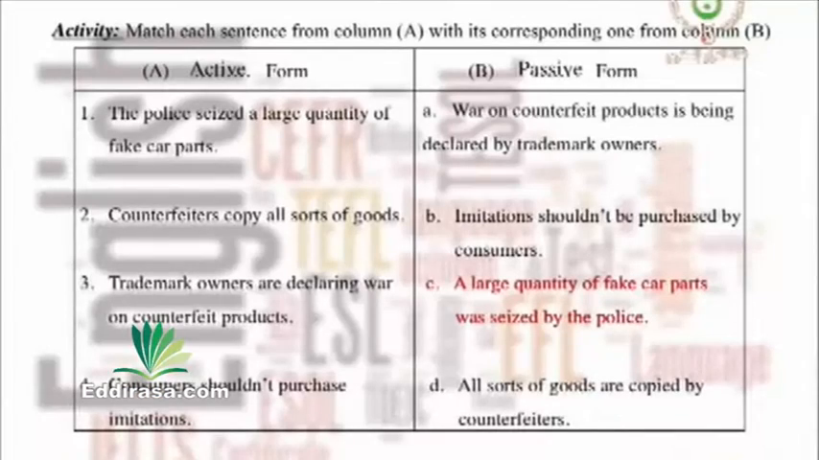What can we notice when we compare the active and the passive sentence? Right. The first thing we can notice, of course, is that the passive sentence starts with the object of the active sentence, as in the example, the police seized a large quantity of fake car parts, and we start the passive sentence with a large quantity of fake car parts. Then we go on with the verb was seized and by the police. Right? Let's now study each sentence separately to see the other changes.